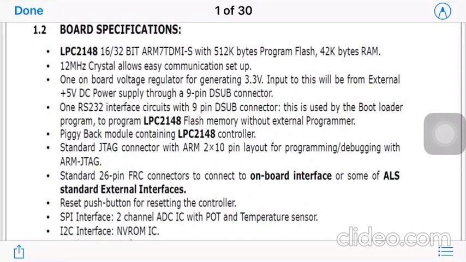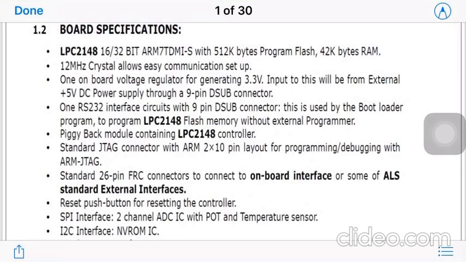So basically what we are doing is, we know that we are writing the code in our computer, right? So we are using a Keil IDE, we are writing our code, right? Once we have written our code in embedded C, we are storing that with a .c extension, right? But our microcontroller will not understand the high level language, which is C. So it will understand only machine level language. So that's why this particular .c file we need to convert into a hex file. Okay, so even these things we have discussed in our module 4.